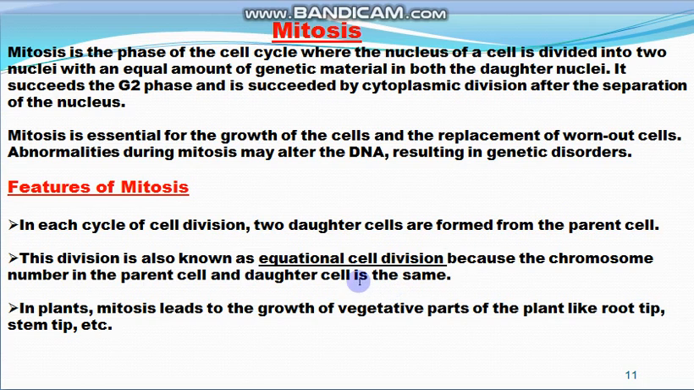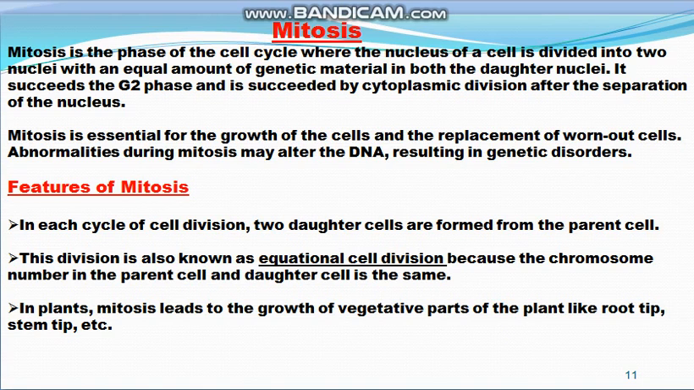As I already told you, this division is also known as equational cell division because the chromosome number in the parent cell as well as in the daughter cells is the same. In plants, mitosis or the mitotic division leads to the growth of the vegetative parts of the plants like root tip and stem tip, etc.